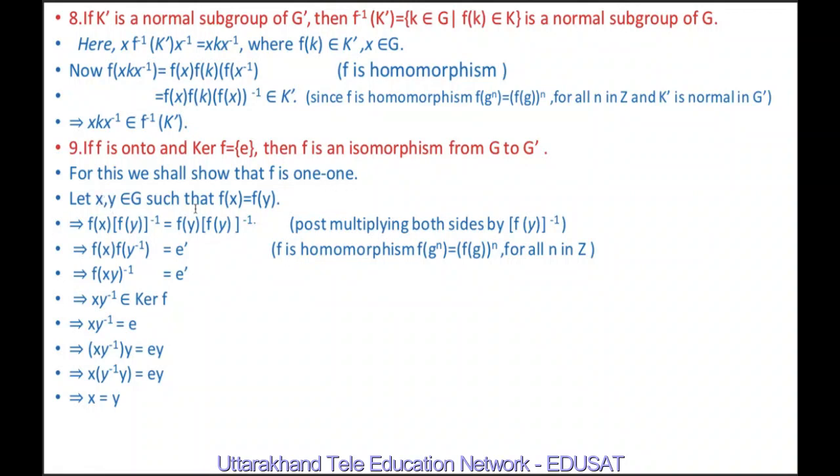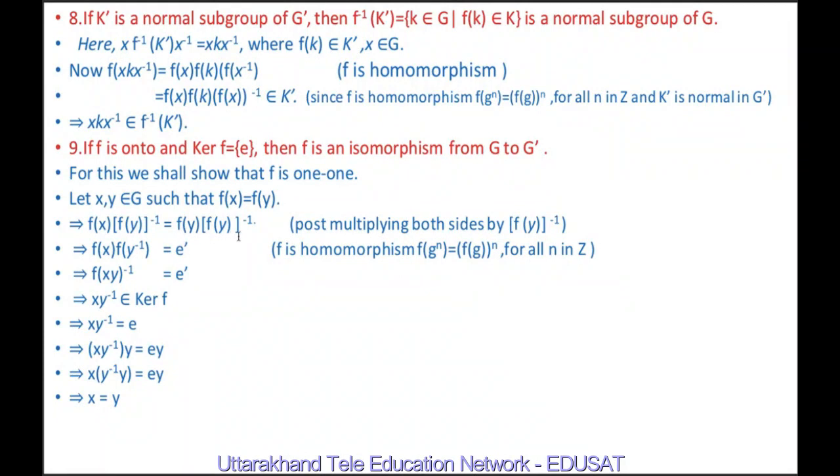Let x and y belong to G such that f(x) is equal to f(y). If you post multiply both sides by f(y) inverse, then f(x) f(y) inverse is equal to f(y) f(y) inverse. f(y) inverse can be written as f(y inverse) by the property of elements under homomorphism, f(g^n) is equal to f(g)^n.